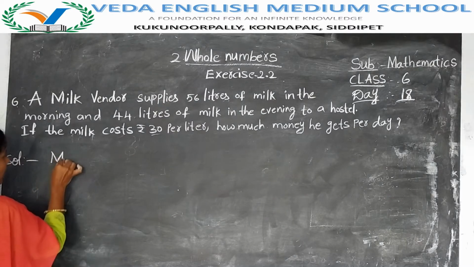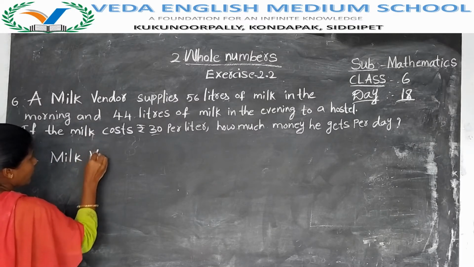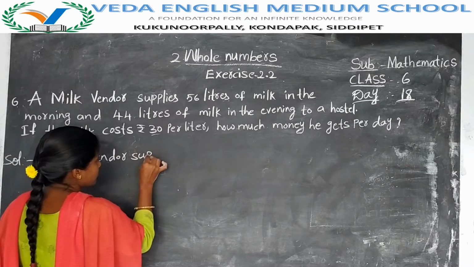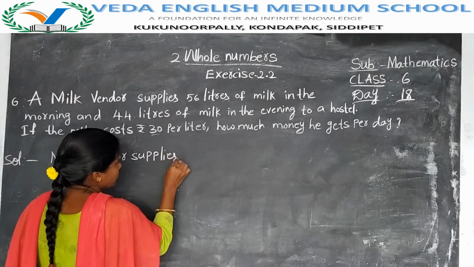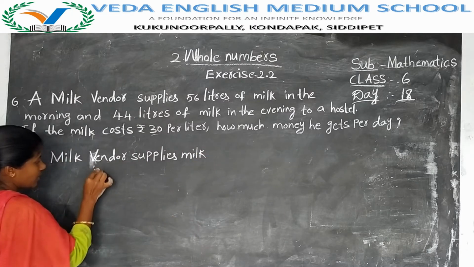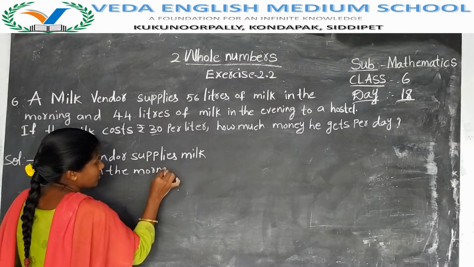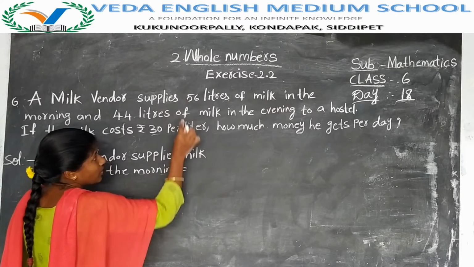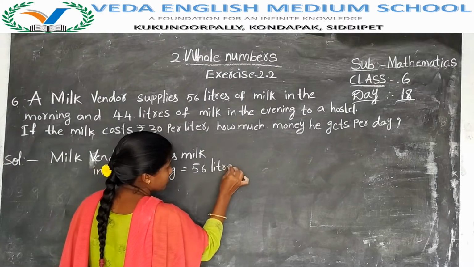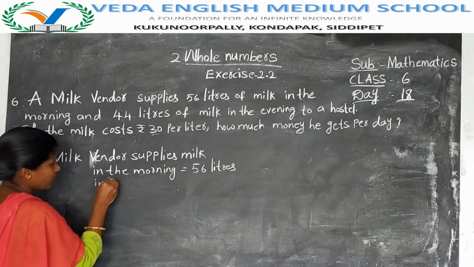Milk vendor supplies milk in the morning and in the evening. In the morning he is supplying 56 liters of milk. In the evening he is supplying 44 liters of milk.